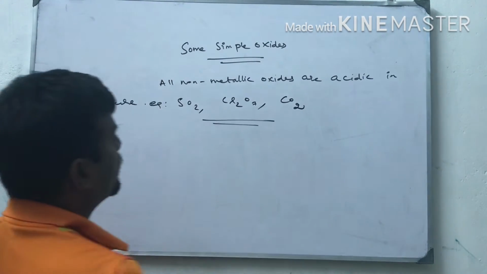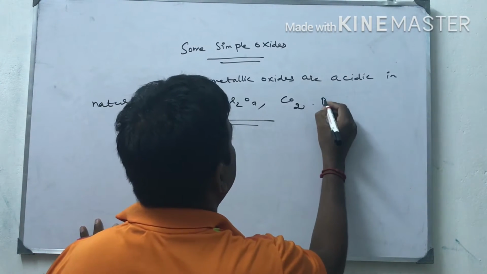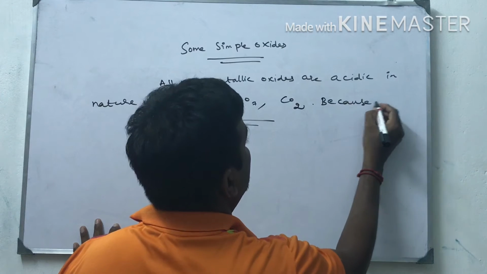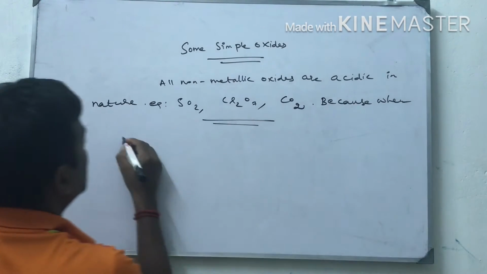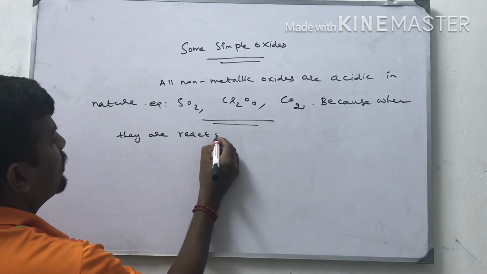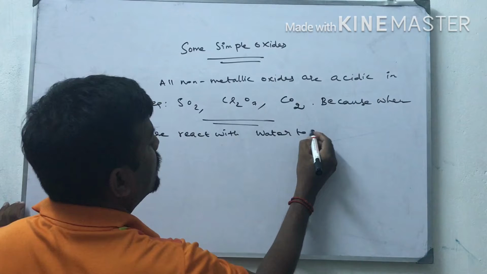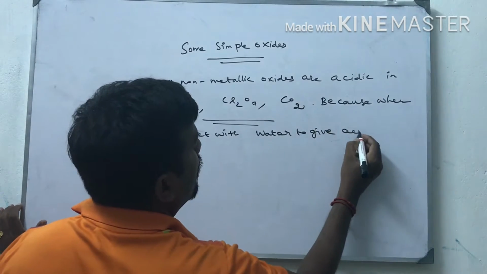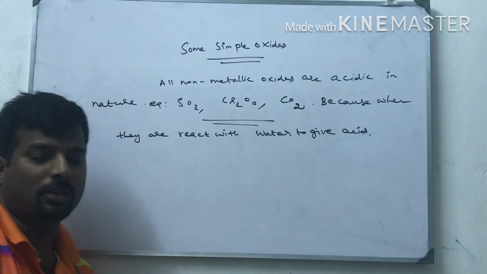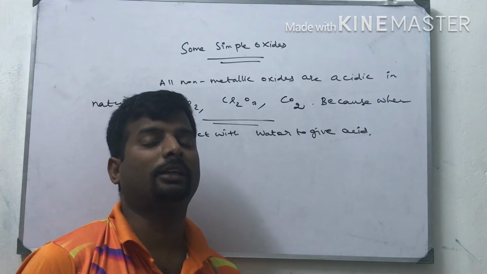All those are examples of acidic character, because when they react with water they give acid. That is why non-metal oxides are acidic in nature. Acid rain is also like that only.